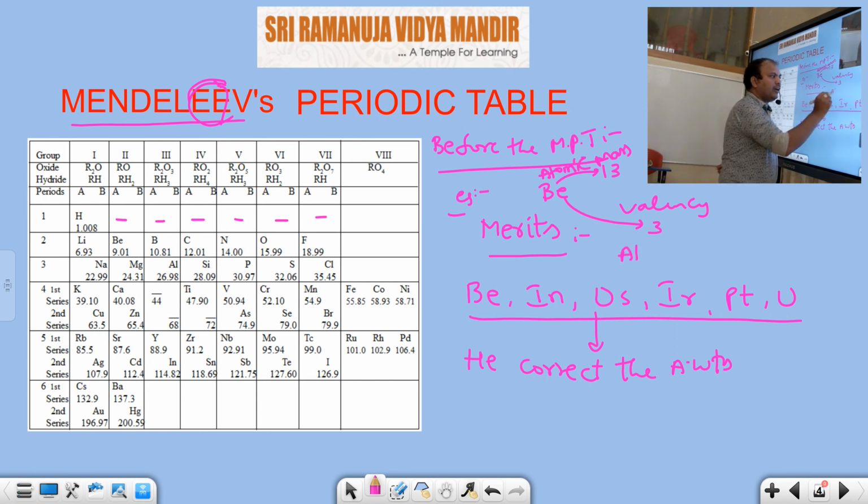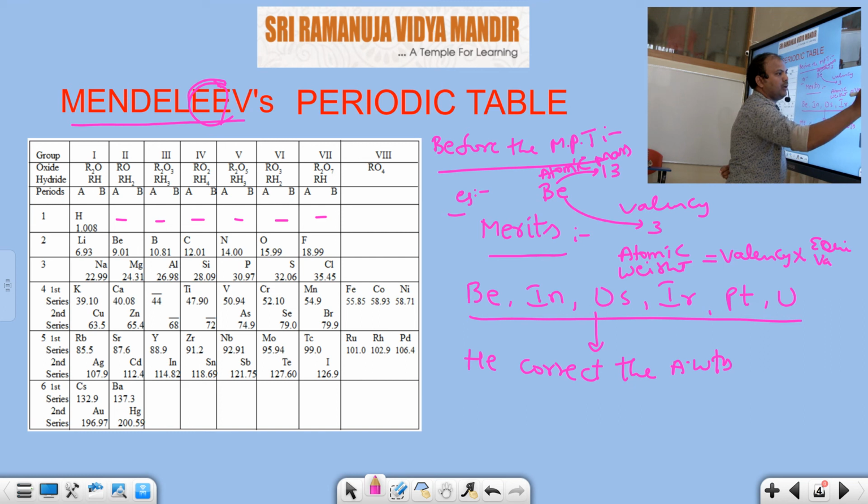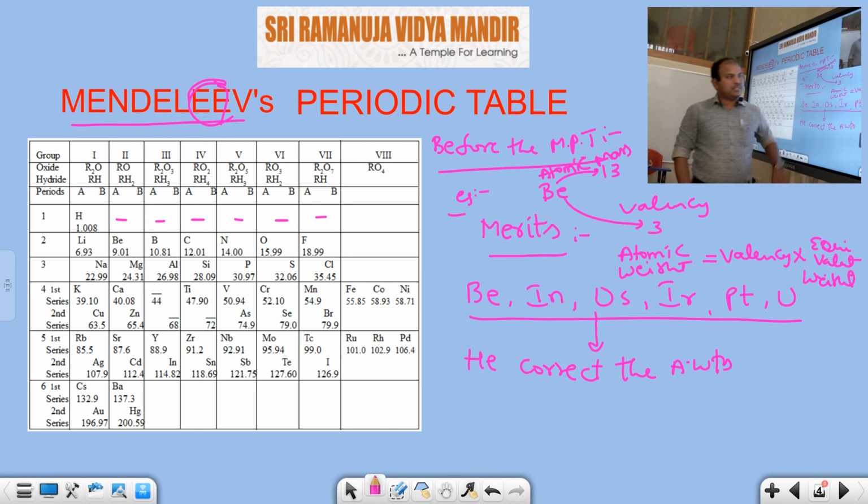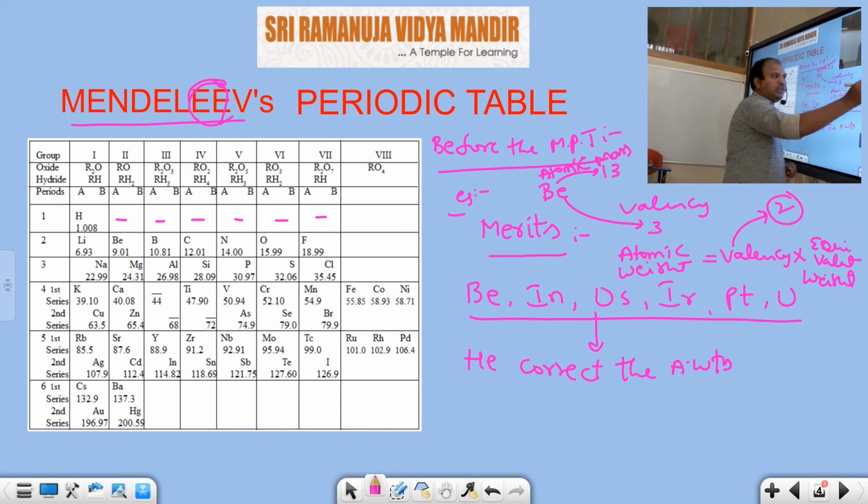What is it? Atomic weight is equal to valency into equivalent weight. By using this formula, he found that beryllium valency is not 3. He considered the valency as 2. The equivalent weight would be 4.5. This is 4.5.